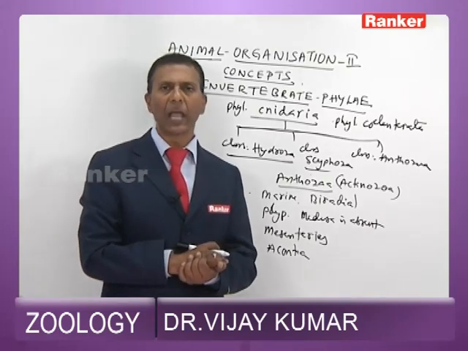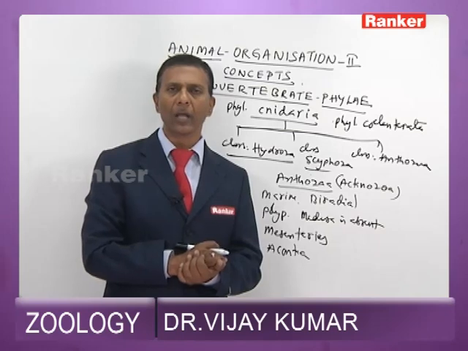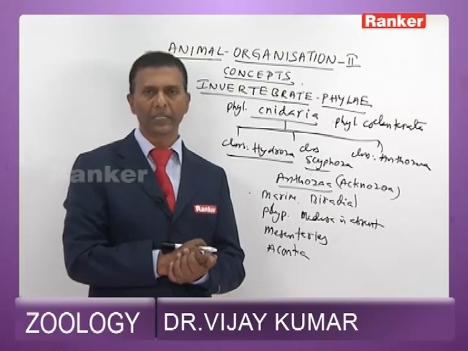The gastrovascular cavity, towards the anterior end, has an evagination called stomodeum or gullet.